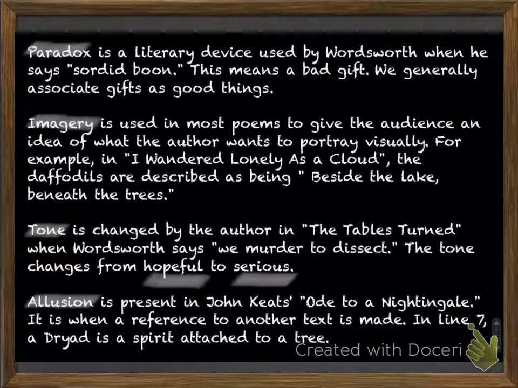Allusion. Allusion is present in John Keats' Ode to a Nightingale. It is when a reference to another text is made. In line 7, a dryad is a spirit attached to a tree.